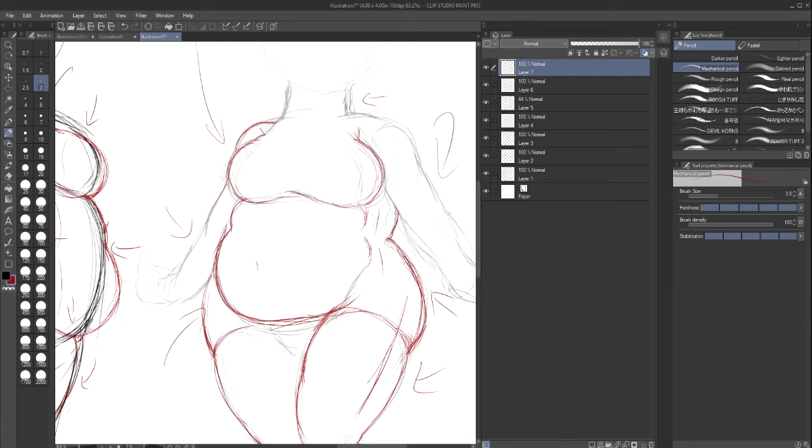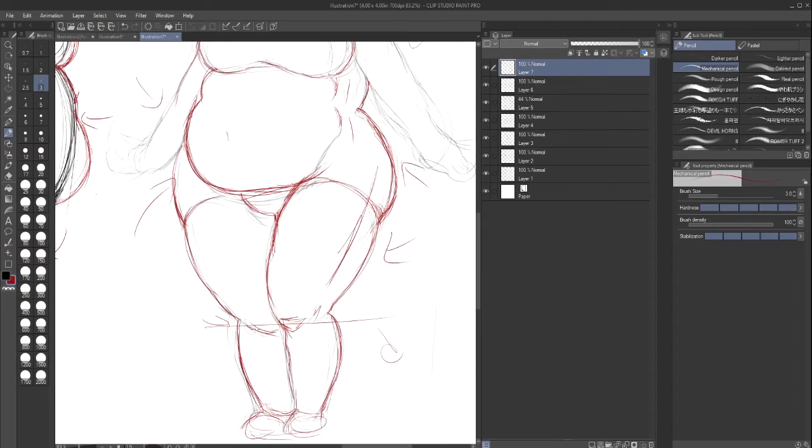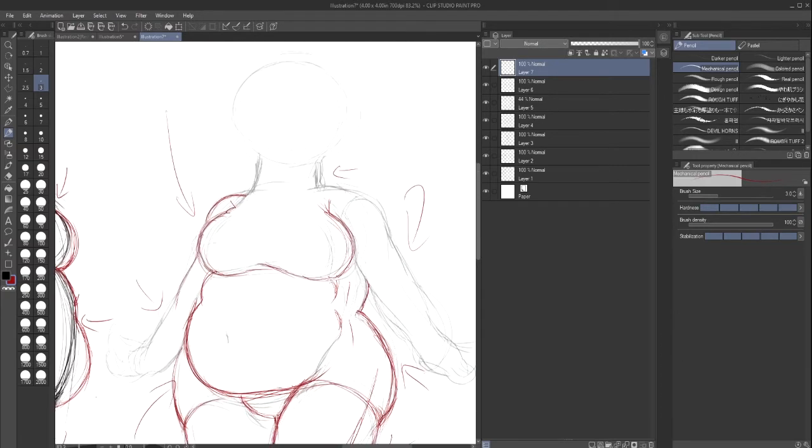Okay. Crotch is right here. And I'm not going to give her much of a thigh gap. I don't think it makes all that much sense. But you can if you want to, that's up to you. But there shouldn't be much of a thigh gap, given how big we're making this character. Not saying that it's not possible, but then again, I have never really heard of it. Probably is possible, I'm not sure.